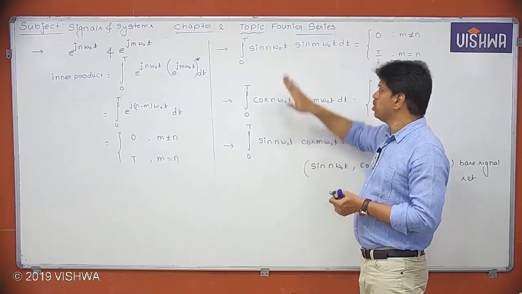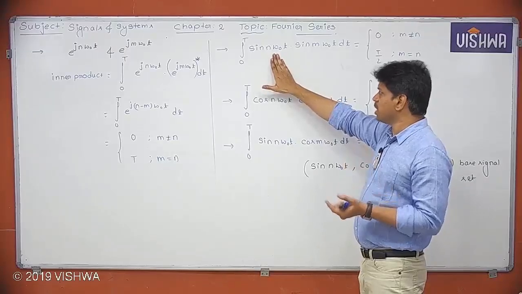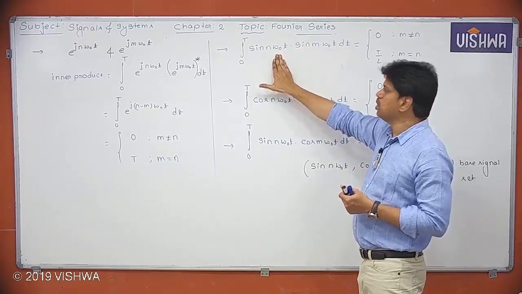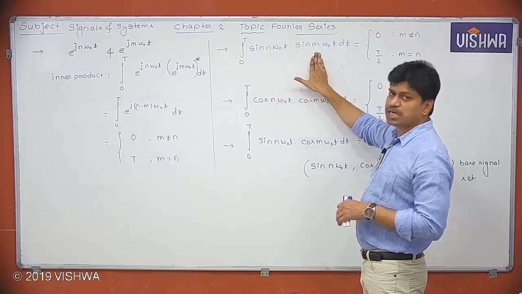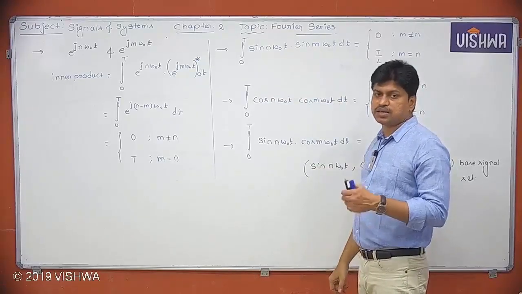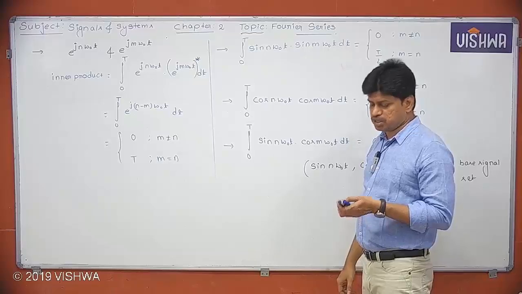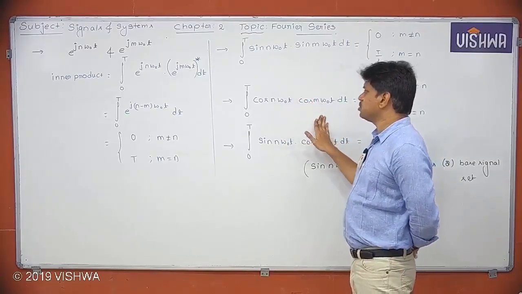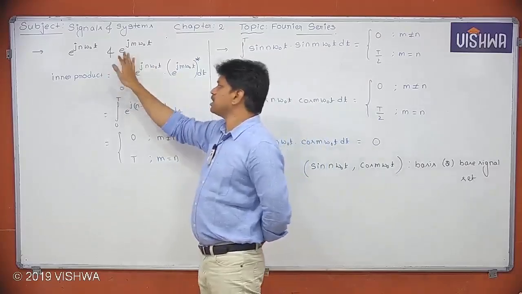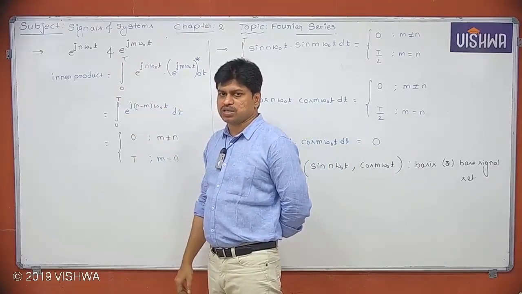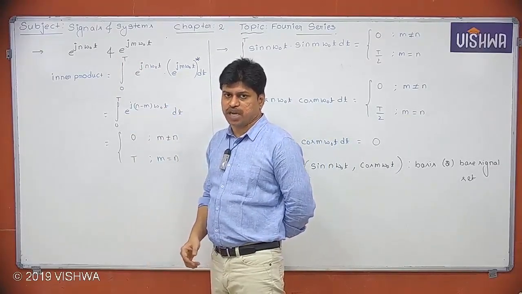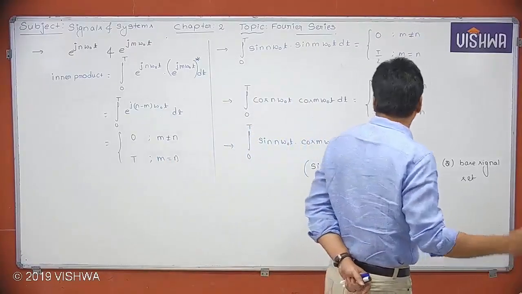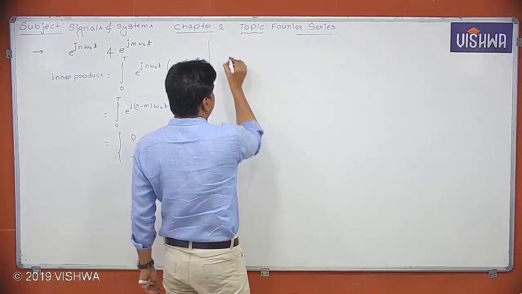I hope you understood. If omega naught is there, that is the fundamental frequency. If n omega naught is there, that is called a harmonic. So if n is not equal to m, they are called different harmonics. They are not the same harmonics, they are different harmonics. So I can conclude that sine waves, cosine waves, and complex exponentials are orthogonal if they are different harmonics. This is the conclusion point I am trying to make. Let me write that conclusion here.